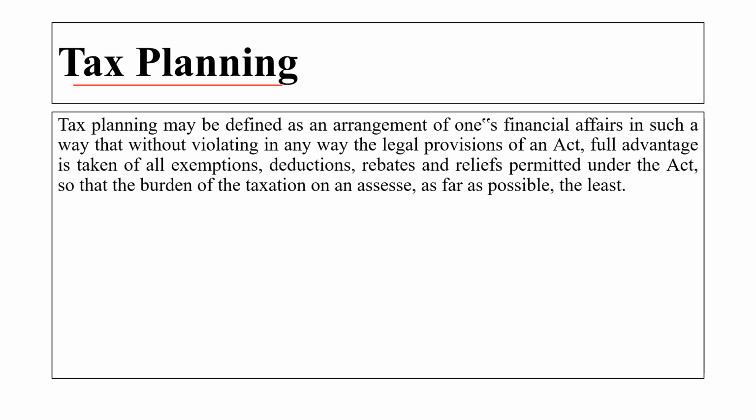While filing the income tax return, what is the person filing the return doing? He is trying to take more and more advantages, where more exemptions can be taken or more deductions can be taken. He is trying to take all the possible things so that the tax burden on the assessee can be reduced as far as possible. Here we are doing planning. Here we are not avoiding. I hope all these things are clear to you.